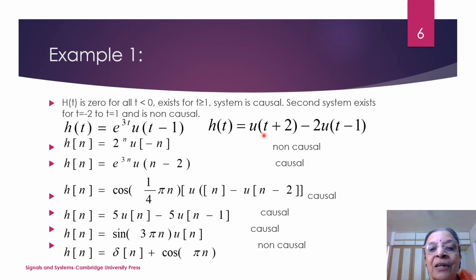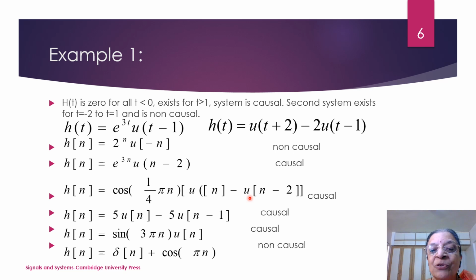Now consider h(t) is u(t plus 2) minus u(t minus 1). So it is existing from t equal to minus 2 to t equal to 1. So at t equal to minus 2 it is existing, at t equal to minus 1 it is existing. So this becomes non-causal. Now this is u[minus n], it is clearly non-causal. u[n minus 2], so it is existing for all n greater than or equal to 2, so this is causal.